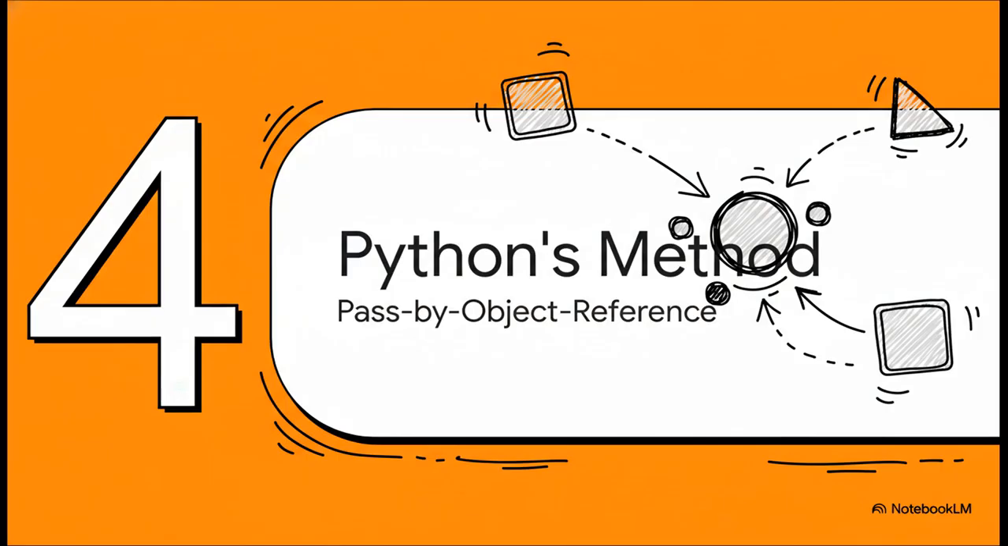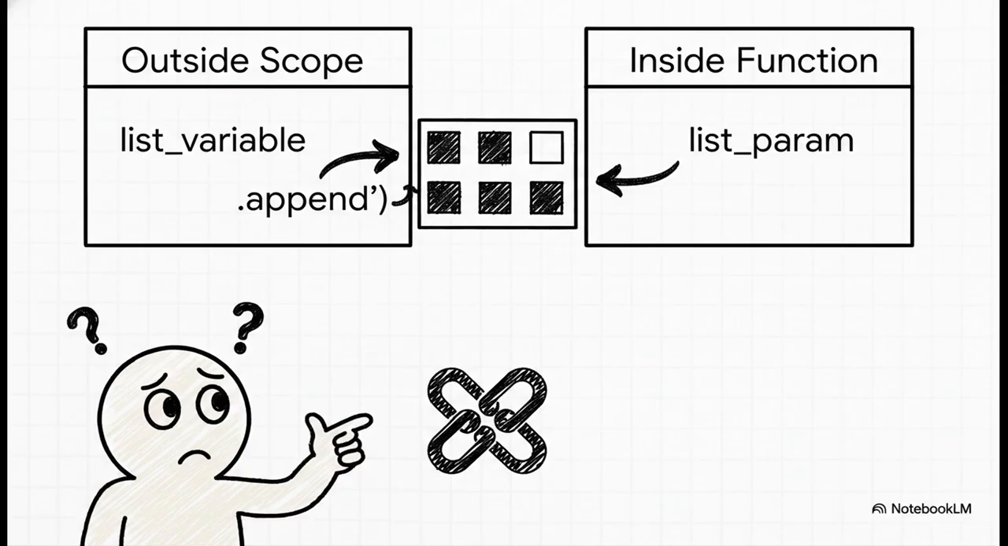Python uses a system that's best described as pass by assignment, or if you want to be more formal about it, pass by object reference. And this system right here explains why we see all that confusing behavior. Let's look at the first piece of evidence.